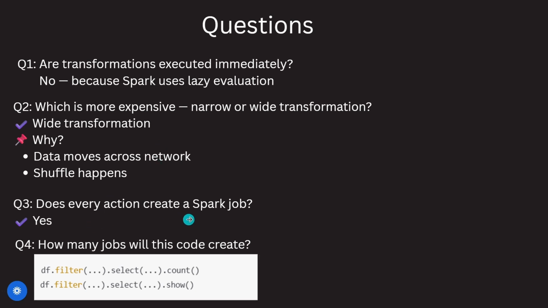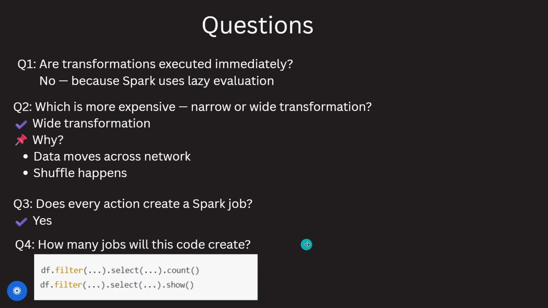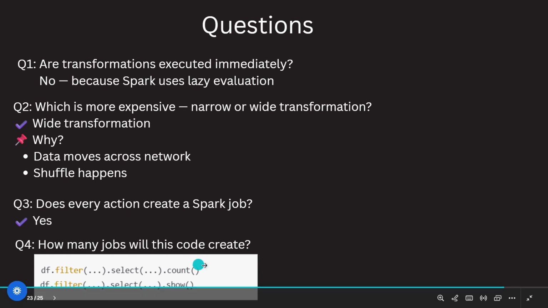Does every action create a Spark job? Yes, every action creates a Spark job. For example, in this code we have select, count, and show. We have filter. These are transformations. Select is a transformation. Count and show are actions. So how many jobs will this code create? What do you think? In this code, two jobs will be created, for count and show.